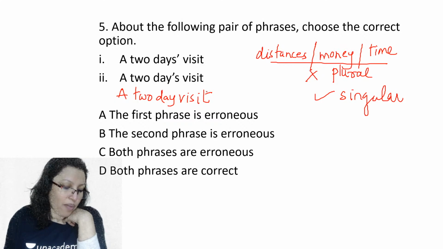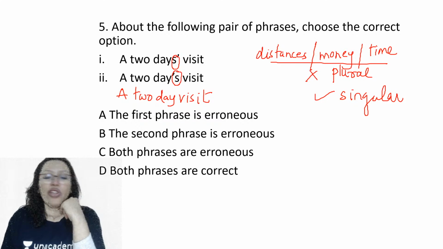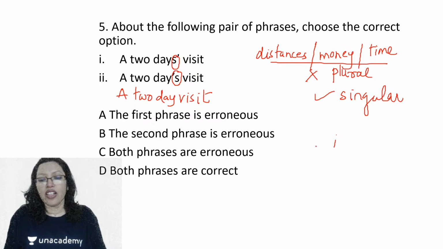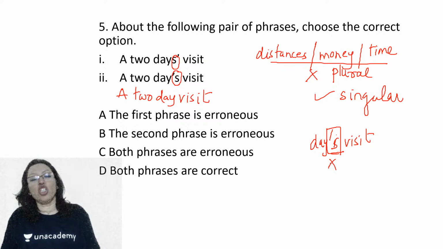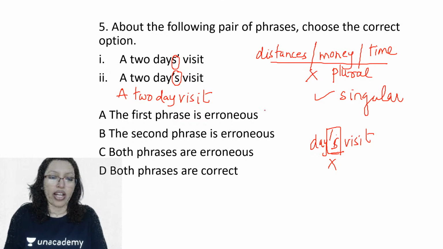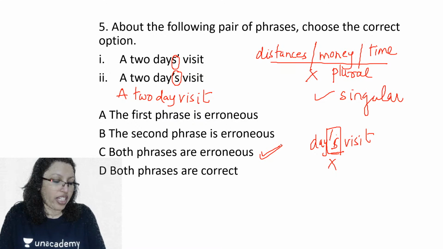Yes, very good, Dimple. Absolutely. Dipesh, very good. Yes, it should be a 2-day visit and not days. We don't require this plural. We don't require the possessive also. Apostrophe S is the possessive, right? So, 2 days visit. Now, we don't require this apostrophe S also, because when we say a 2-day visit, that's adequate. You don't have to make a possessive here. So a 2-day visit was all that was required, and therefore both the phrases are erroneous, guys. Absolutely, you got it perfectly right.